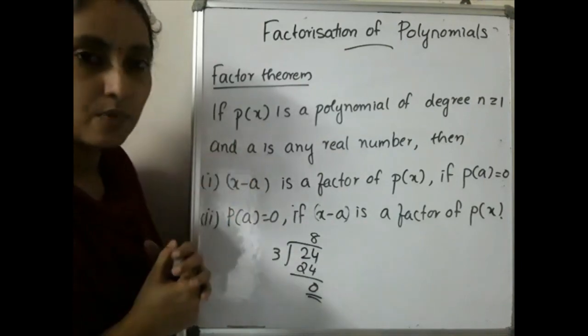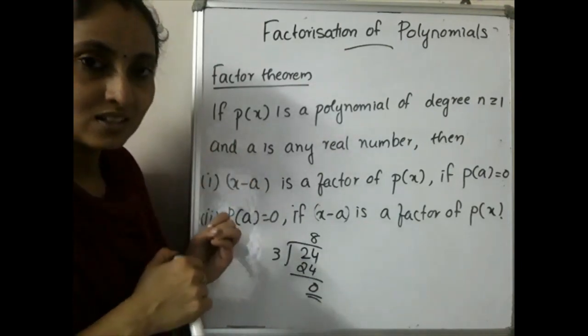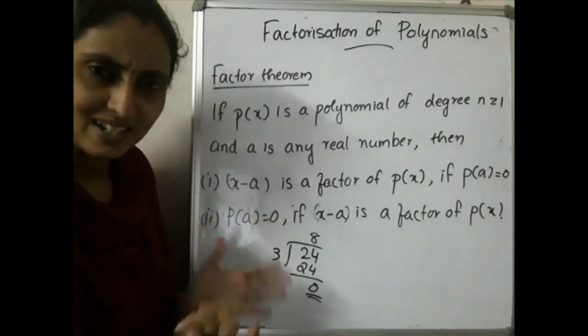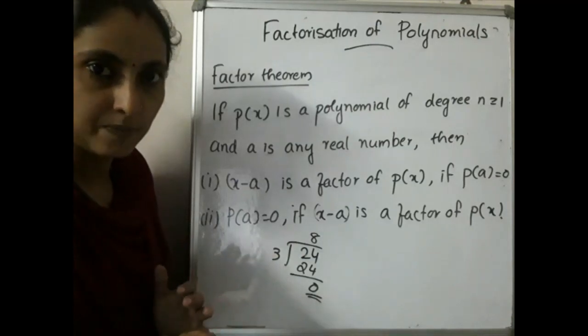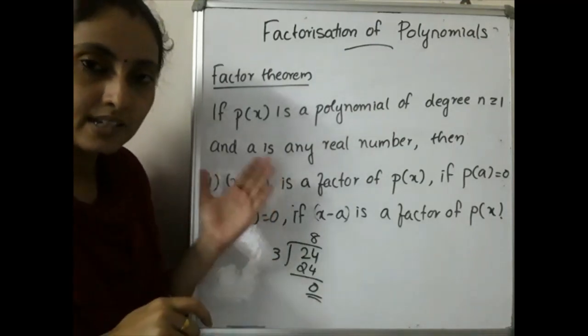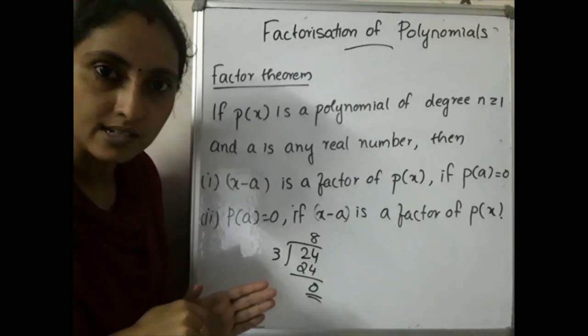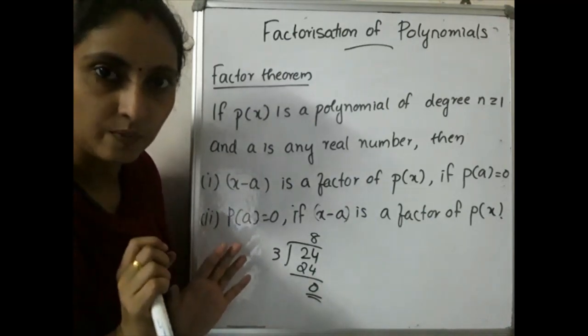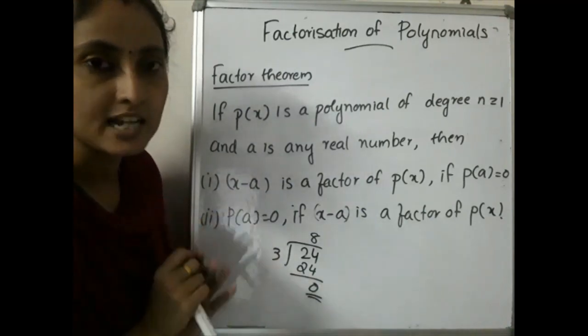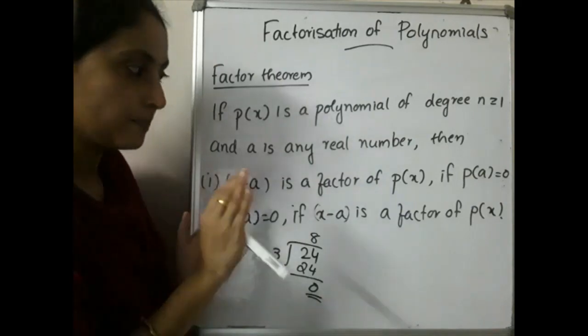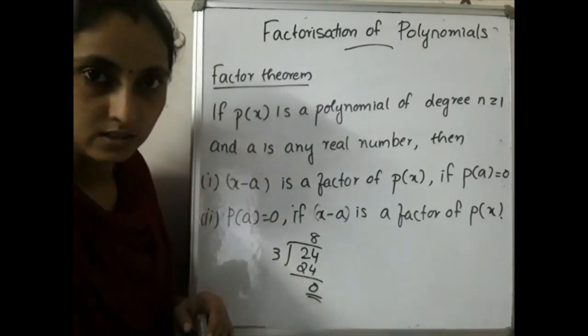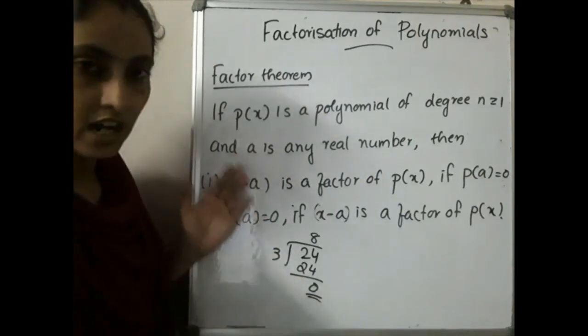While doing the problem, you will understand that the question is very simple. The remainder theorem and factor theorem are connected. The only difference is that the remainder should be equal to 0. If the remainder is 0, then it is a factor. That is the only concept additional to the remainder theorem. So shall we move to the questions?